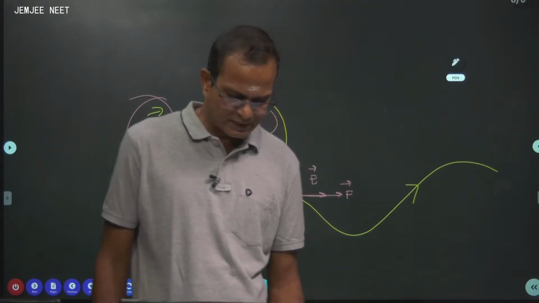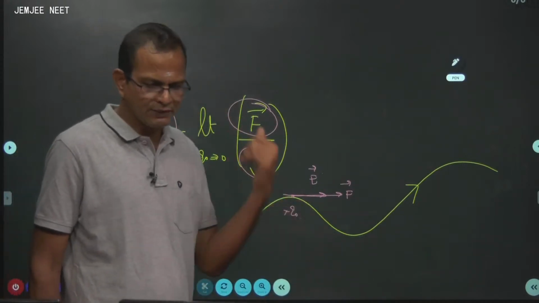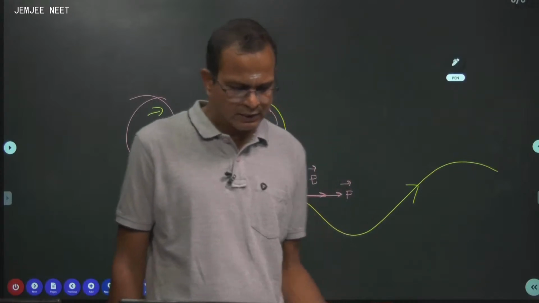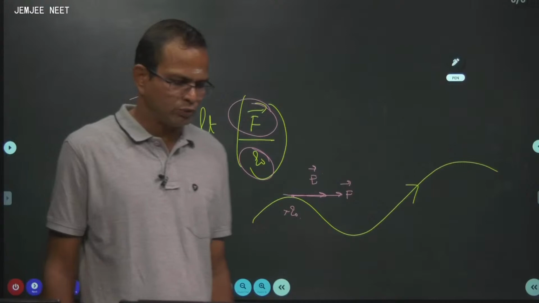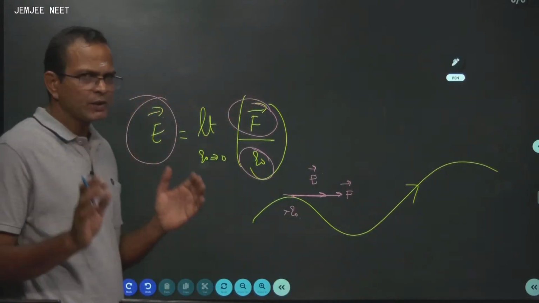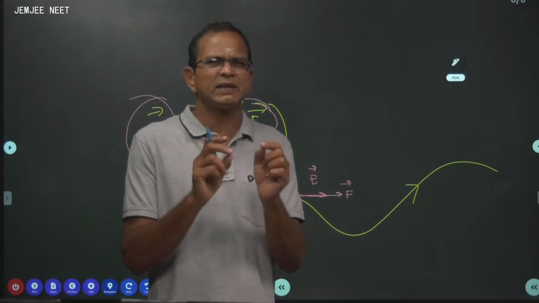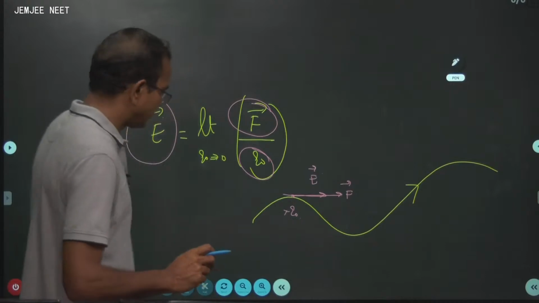Properties of electric field lines over. Now I am strictly going with CBSE. I will definitely come back to IIT at the end. Now go to electric dipole. Shall we go for electric dipole? What do you mean by electric dipole? If equal and opposite charges are separated by a very small, negligibly small distance, then it's called an electric dipole.